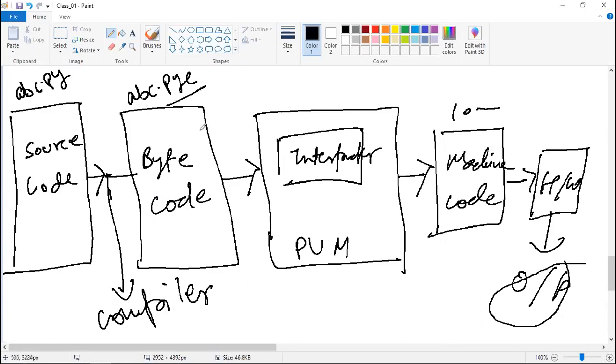Now this bytecode has some byte instructions. Those byte instructions will be fed into this interpreter, instruction by instruction, and this interpreter will convert it into the machine code. Now can anyone tell me what you mean by compiler and interpreter? Anyone having any idea what is a compiler and what is an interpreter? What is the difference between them?